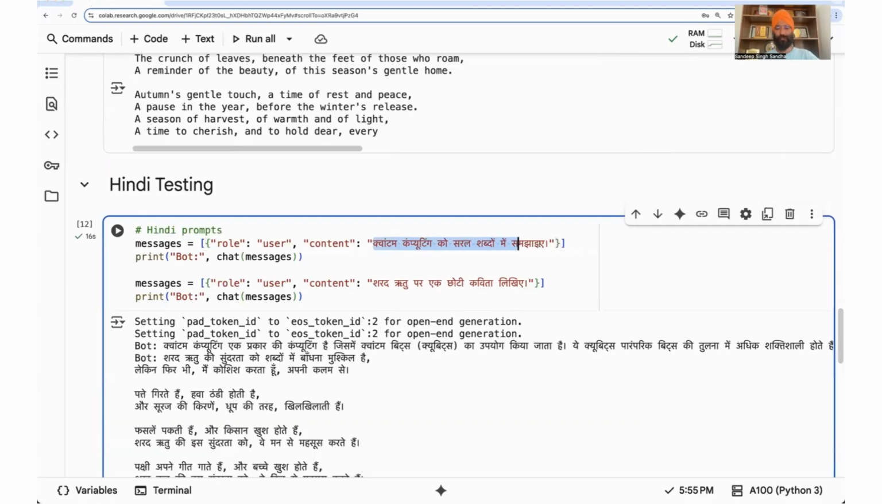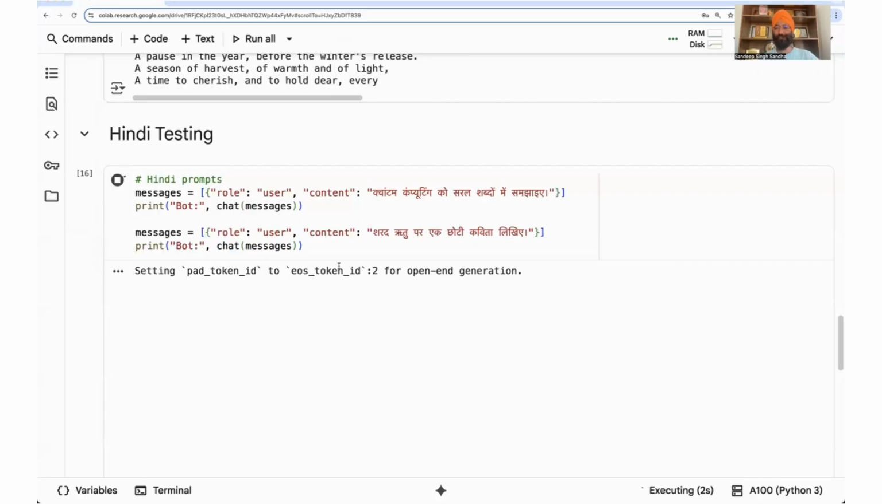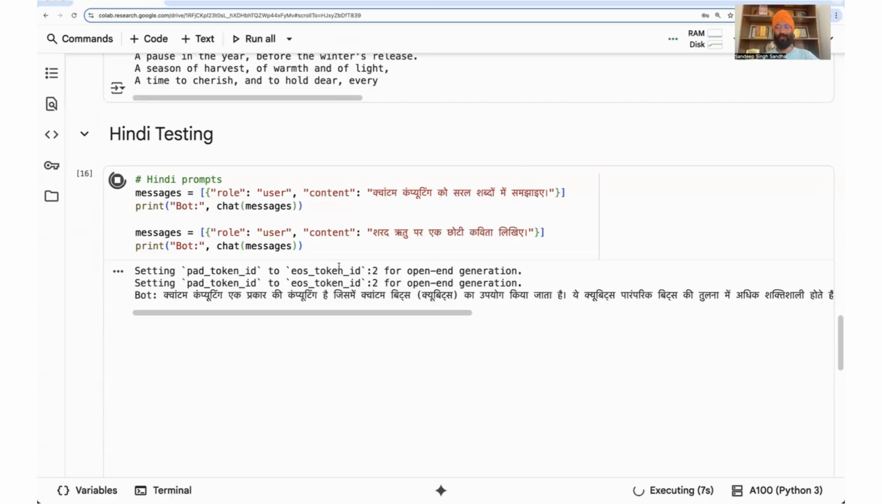Explain quantum computing in simple terms. Write a short poem on the autumn season. So this model does support Hindi actually. I was pretty surprised by it. And it's open source with all the documentation available, all the training code available, and data as well.